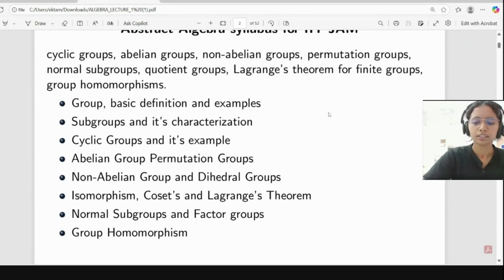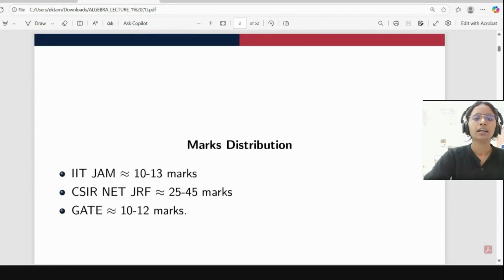Okay. So here is the mark distribution. For IIT JAM, they will ask about 10 to 13 marks, which is about 10% of the whole marks. And for CSIR NET JRF, they will ask about 25 to 45 marks. But in CSIR NET JRF, we also have ring theory, some field extension and so on. Similarly, the GATE syllabus is a little bit more. But for IIT JAM, we have abstract algebra only.